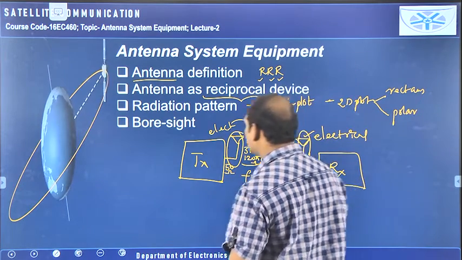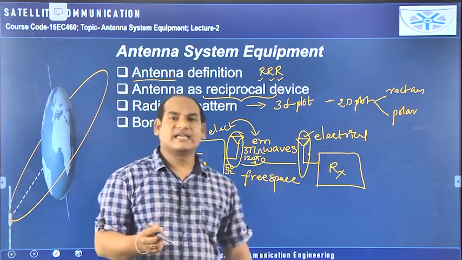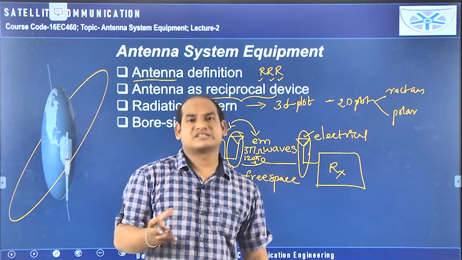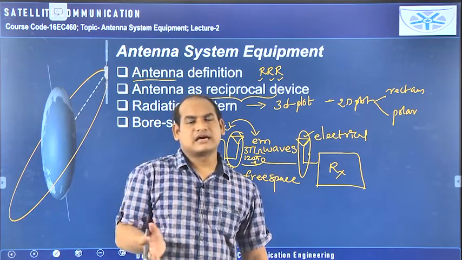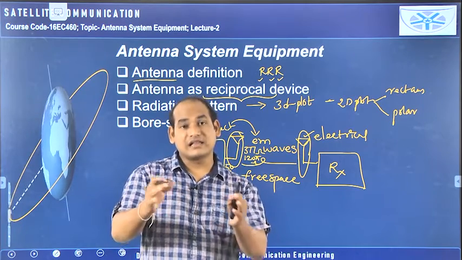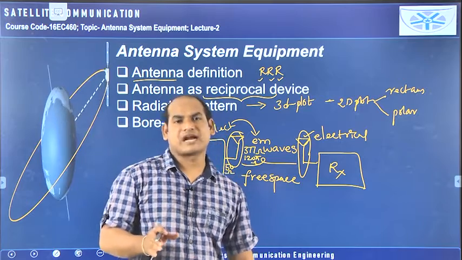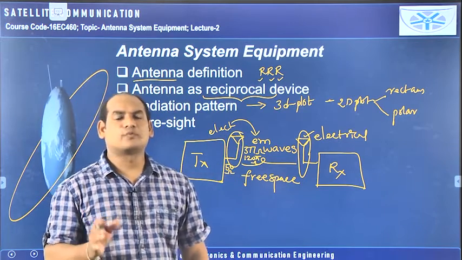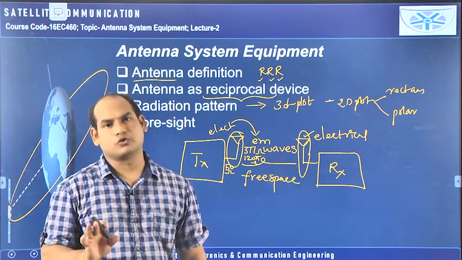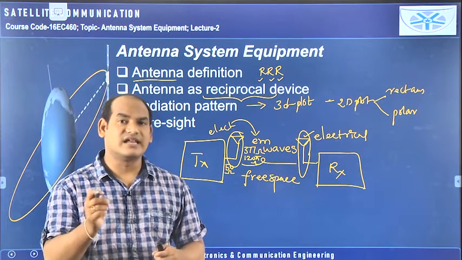If you take one isotropic antenna, it can radiate the EM waves in all directions equally. If you take all the points at a certain distance and connect all the radiation points, you will get a sphere. So the radiation pattern of that isotropic antenna is a sphere, because it radiates equally in all directions.